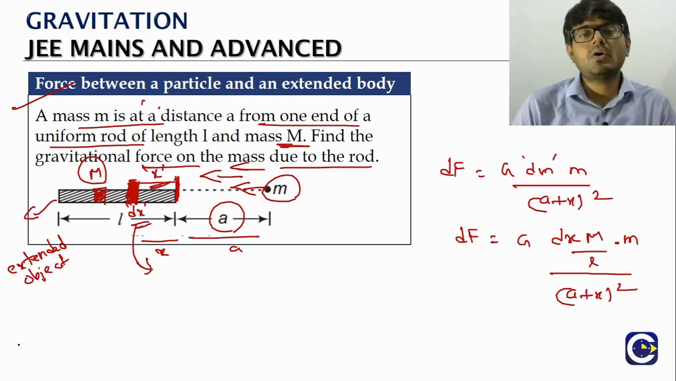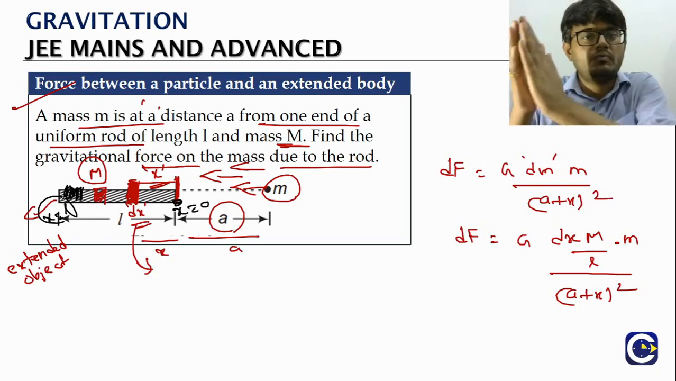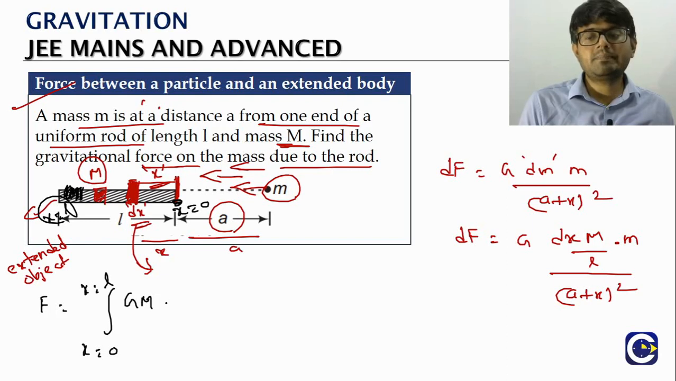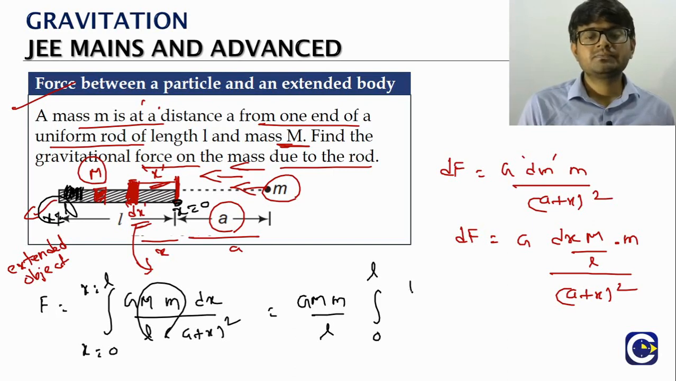To get the overall force, starting from this end, x is equal to 0, we have to integrate up to x is equal to L. Means take all these small elements from one end of the rod to the other end. So the overall force is given by the integration, x changing from 0 to L, of G capital M small m dx by L into a plus x the whole square. The constants G capital M small m by L will come out, and the integral from 0 to L of dx by a plus x the whole square remains.